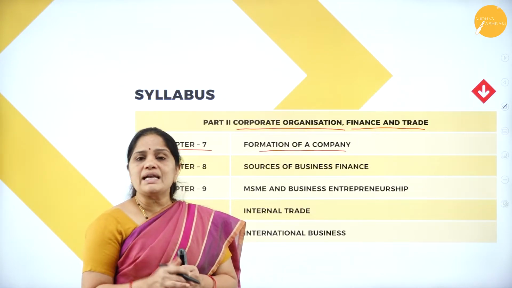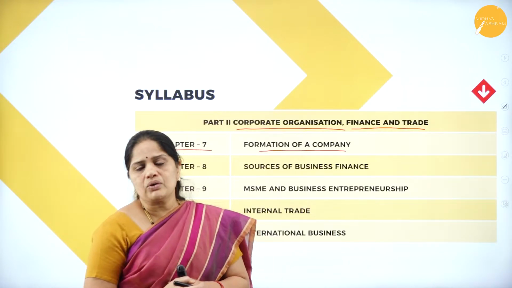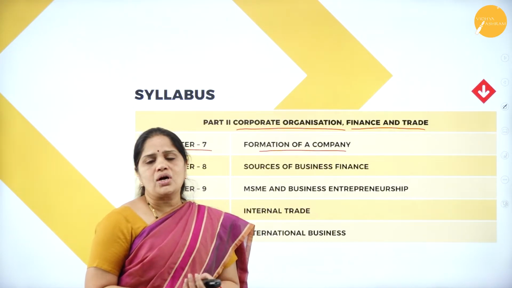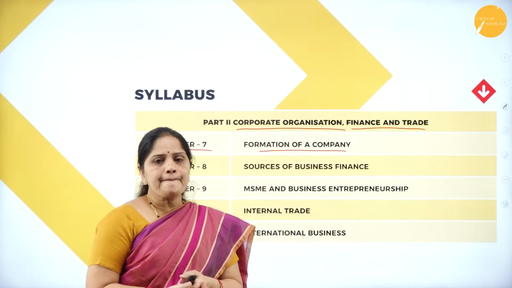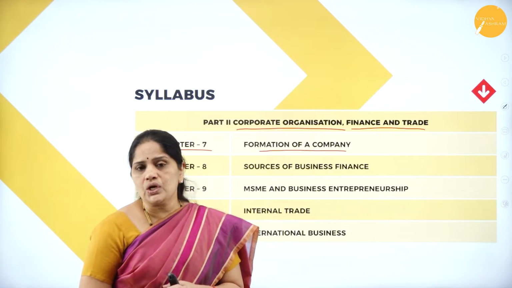All this you would have already studied in part 1. In part 2, you will be studying how to set up your own joint stock company. In the formation of a company, what are the various things you have to look into?